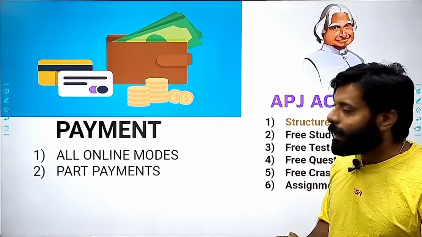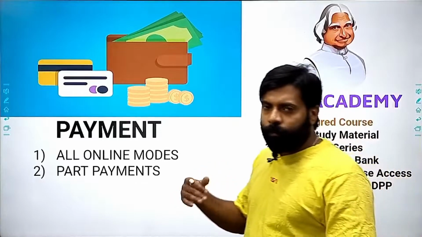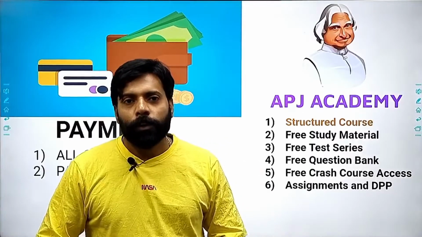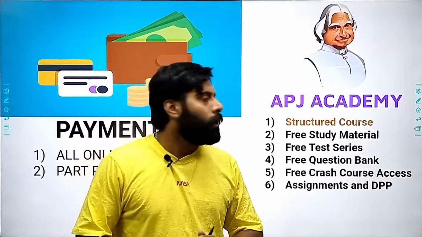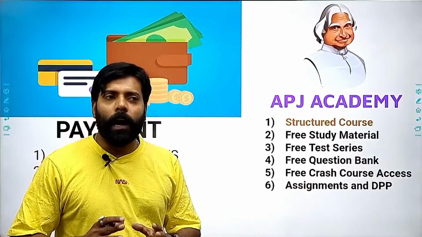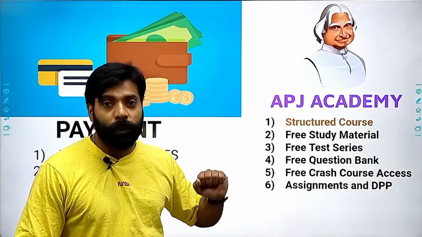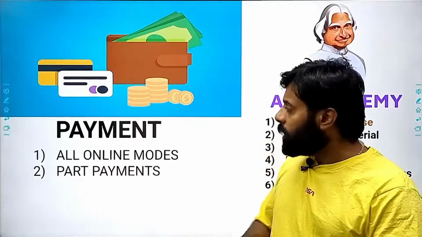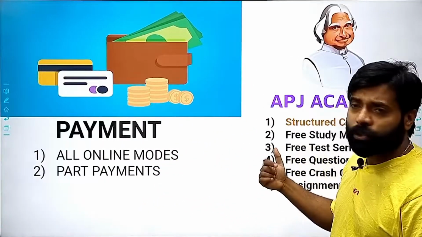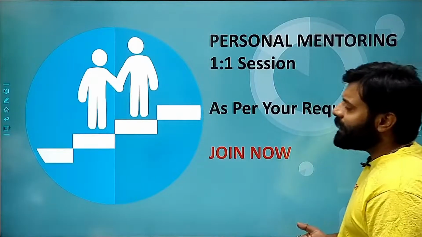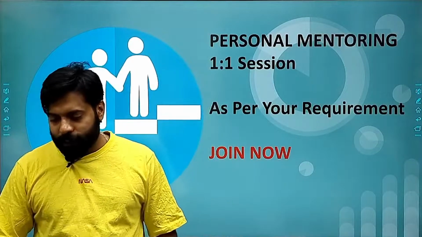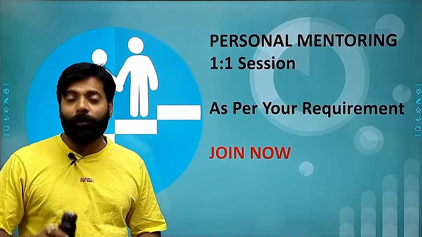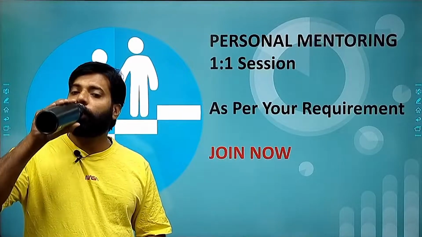And the most important part is that all these features, you can buy them in parts as well. Imagine that you only want the crash course from us. You want to see how our crash course is working. You can buy that only. If you want to see how our assignments or the personal doubt clearing sessions work, you can buy that separately. You can buy our test series separately, our study material separately, and all types of payments are available. Part payments are also available. So try these things, because these things are unmatchable. Personal mentoring, one-to-one sessions as per your requirement, as per your schedule.